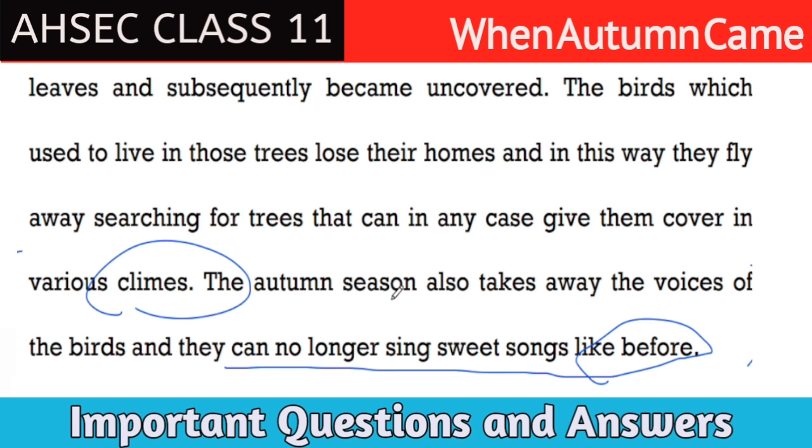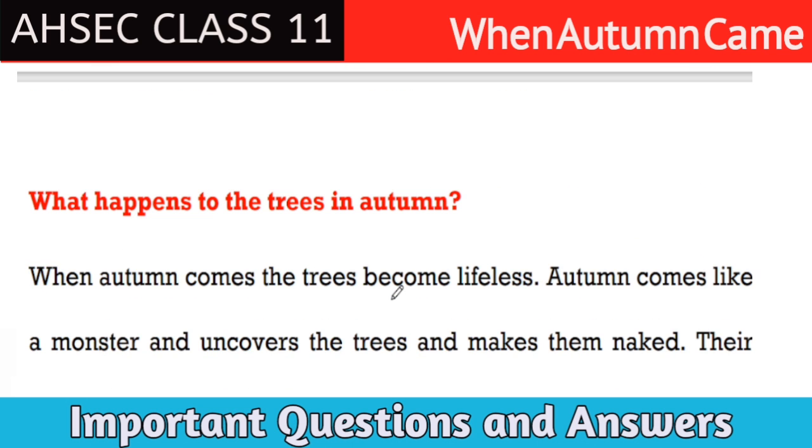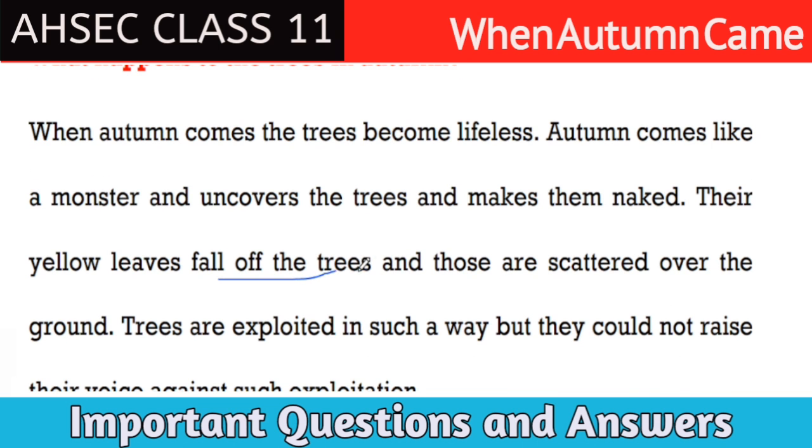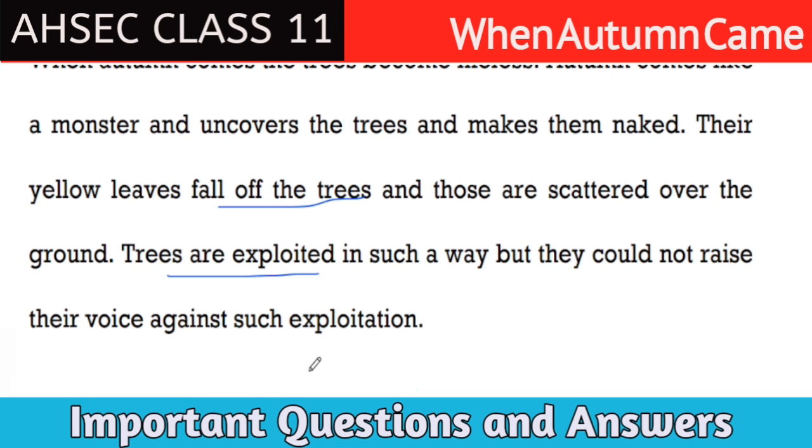Next question. What happened to trees in autumn? Answer: when autumn comes, the trees become lifeless. Autumn comes like a monster and uncovers the trees and makes them naked. Their yellow leaves fall off and are scattered over the ground. The trees are exploited in such a way that they could not raise their voice of protest.